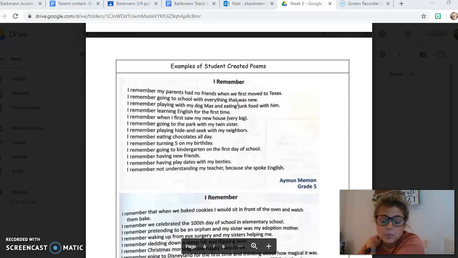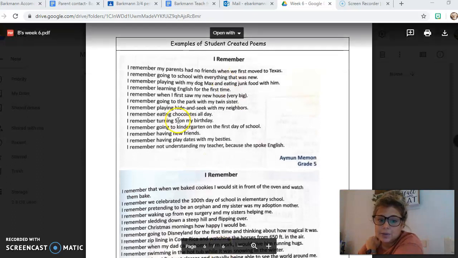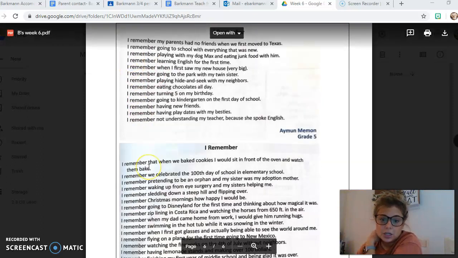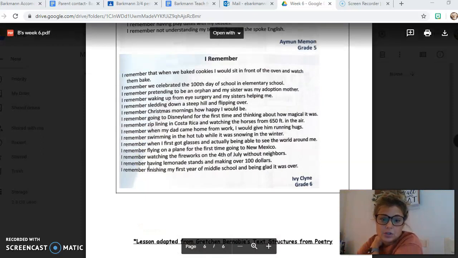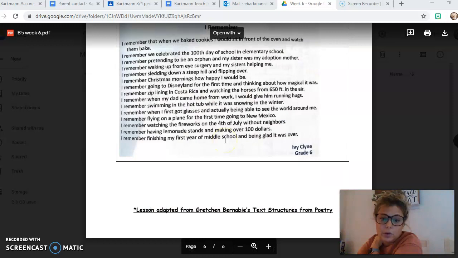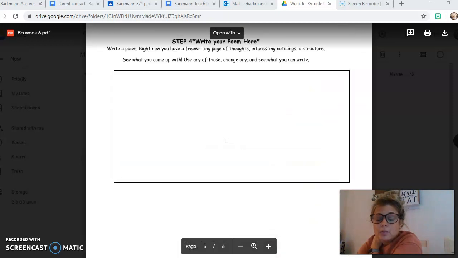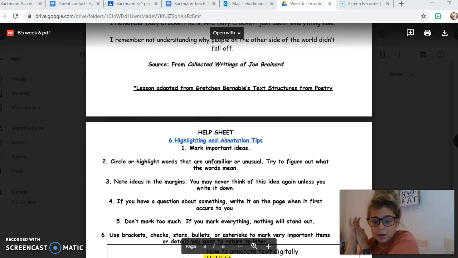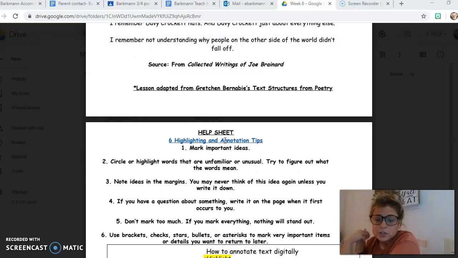Okay? When you go down, you'll see some examples. Like if you notice this, I remember, you could use the same style. Like you could say different things that you remember from this time, or I will remember, and just use that repetition that you're noticing. These are just 2 examples for you to help you understand. When you are finished, you are going to either turn it in through email, through Google sharing, or through Google Classroom.